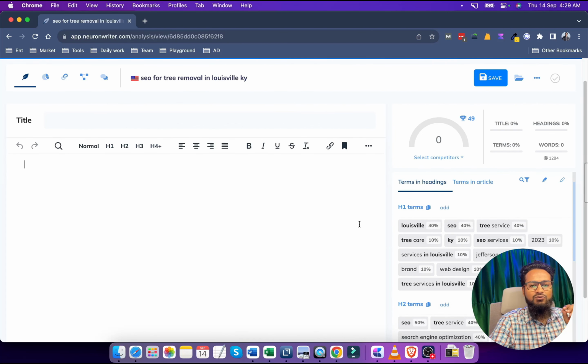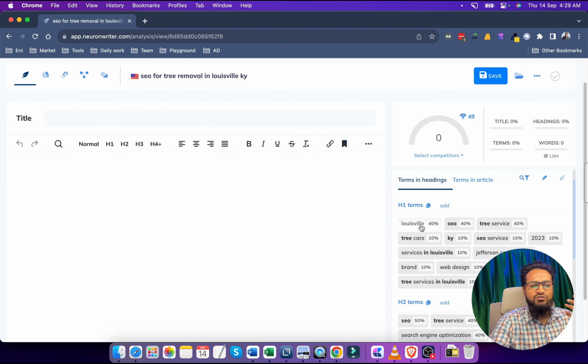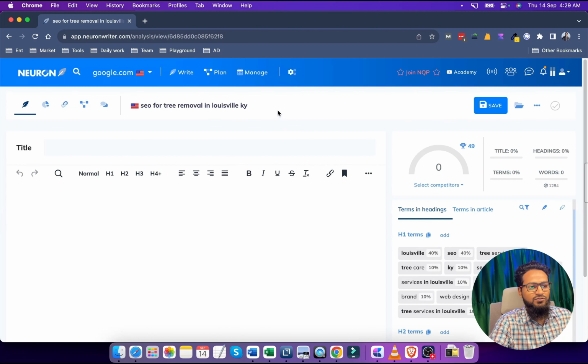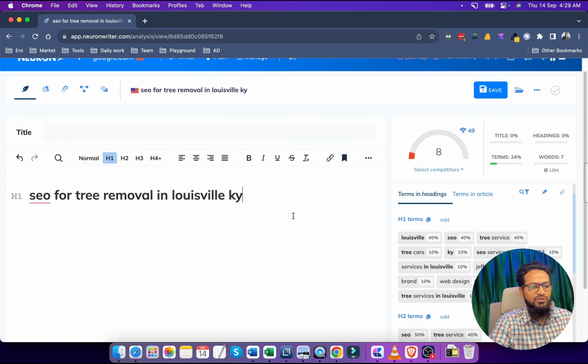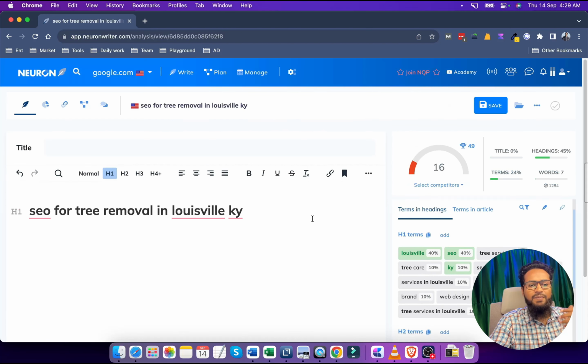So these are the terms that we should have in our title tag. So if this is our title keyword, then we should create a title that has this type of term. So if we paste this as the H1, then we can see most of these terms are already covered, right? So if we do it in a smart way, then we can cover most of the terms.